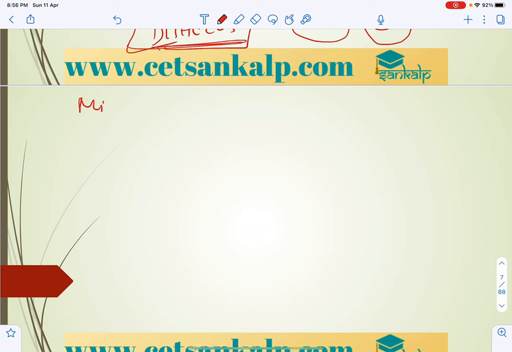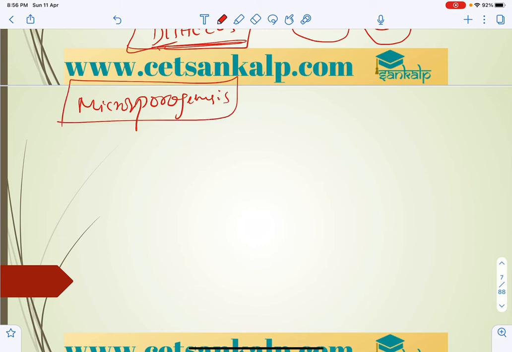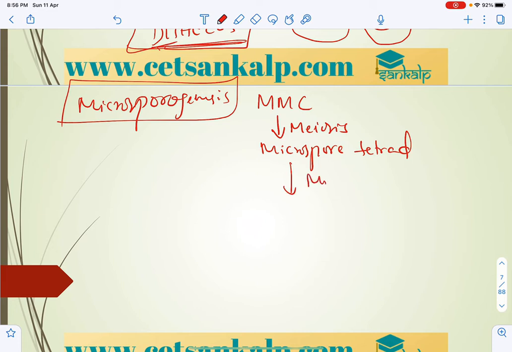Now let us talk about microsporogenesis. What happens during this process? Generally in microsporogenesis, microspore tetrad formation occurs and finally leads to pollen grain development. Microspore mother cells undergo meiosis and produce a microspore tetrad. The microspores of the tetrad further undergo mitosis and produce pollen grains. Each tetrad will produce 4 pollen grains.